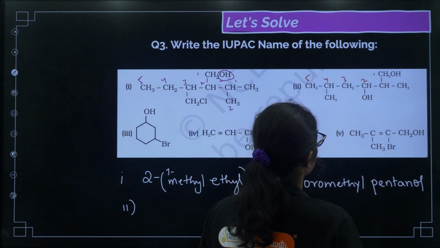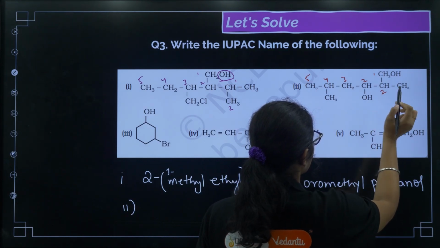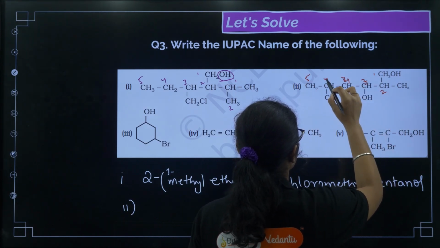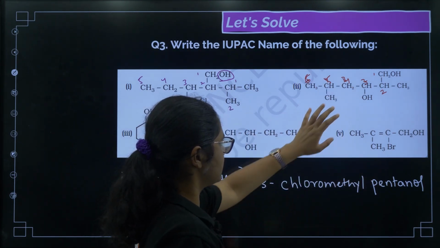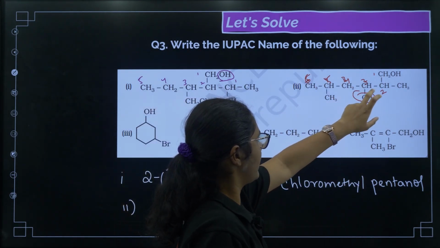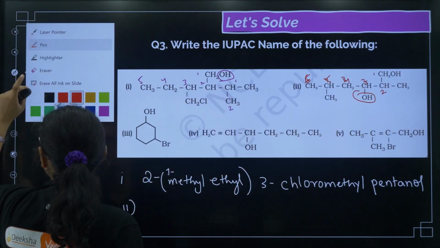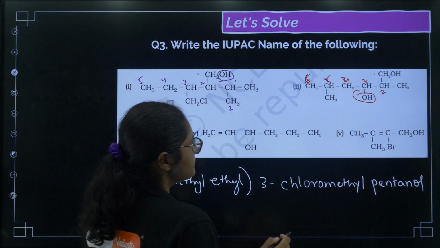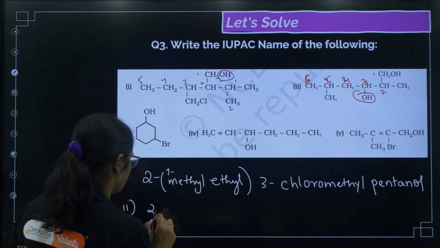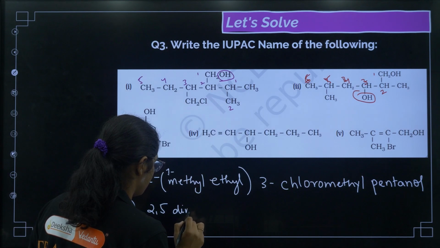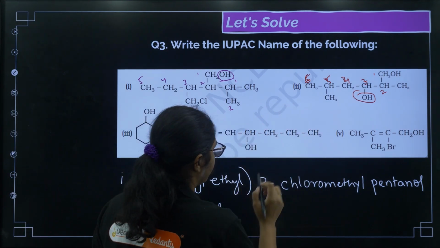So we have on the second, 1, 2, 3, 4, 5 and 6, right? Yeah. So you can see the third carbon has an OH group present and the first carbon has an OH group present. So we can write it like this. Methyl groups are present on the second and fifth carbon, right? So I can write 2,5-dimethyl. Okay, then hexane.